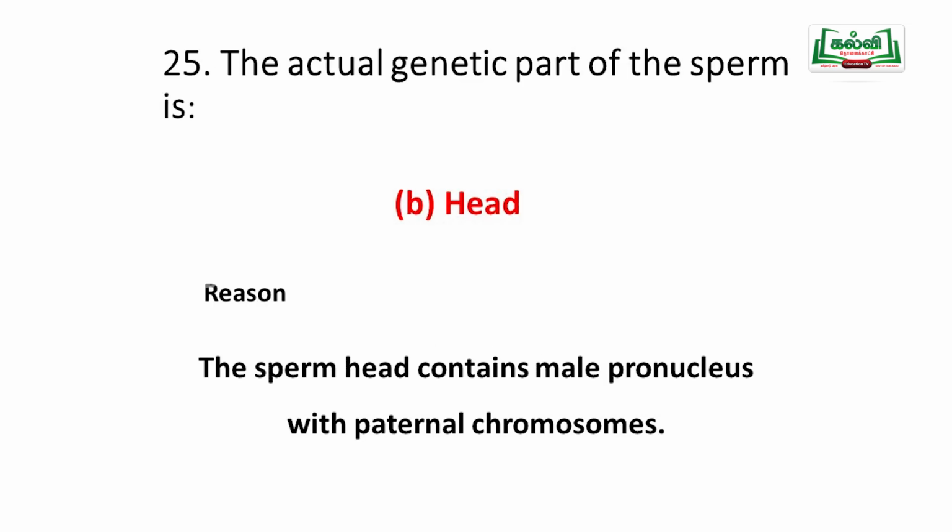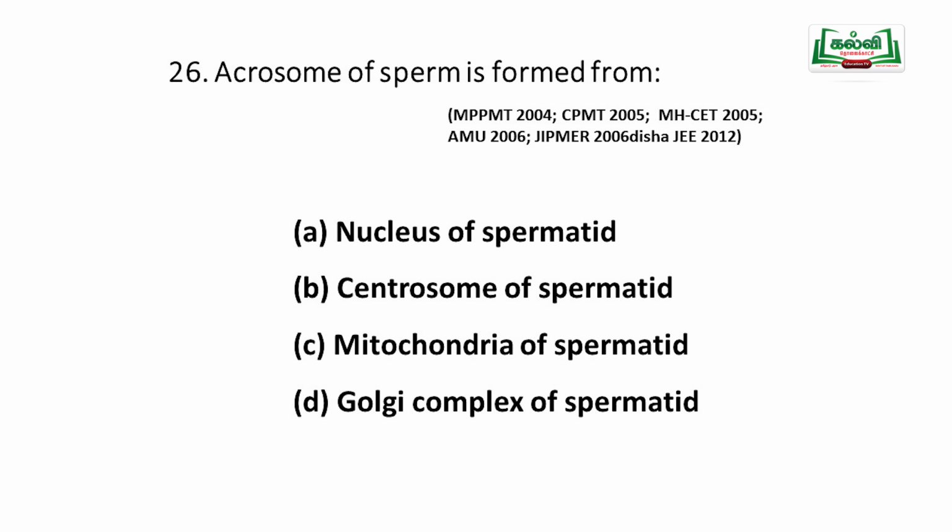Inside the head is the nucleus, and inside the nucleus are the paternal chromosomes, also called the male pronucleus, with paternal chromosomes.